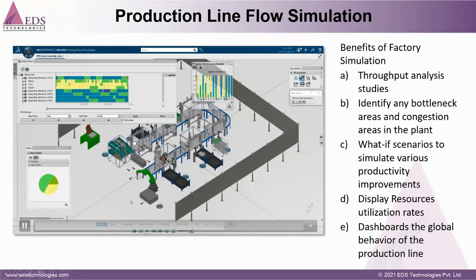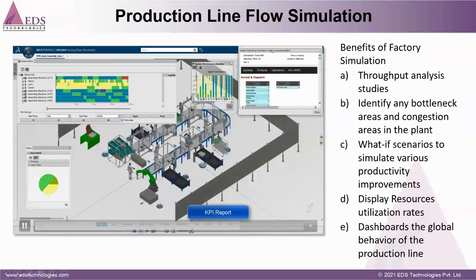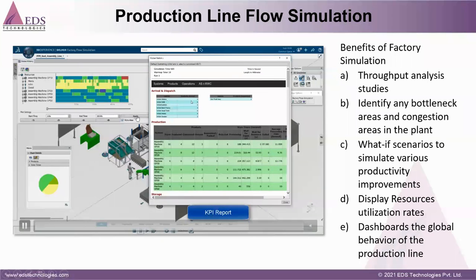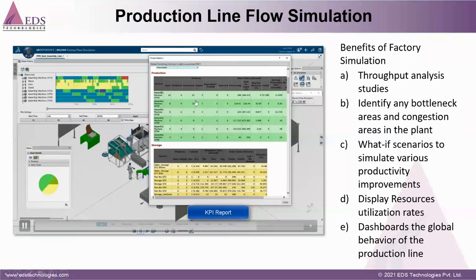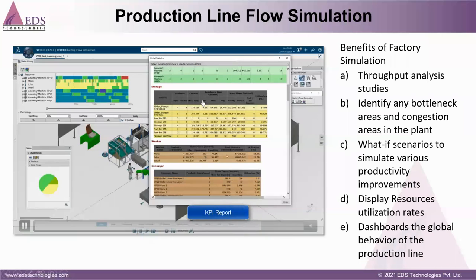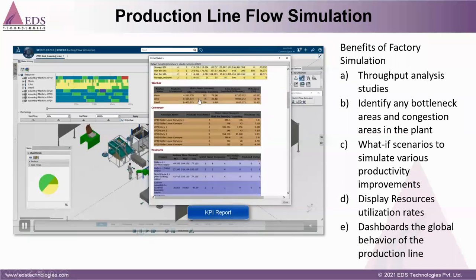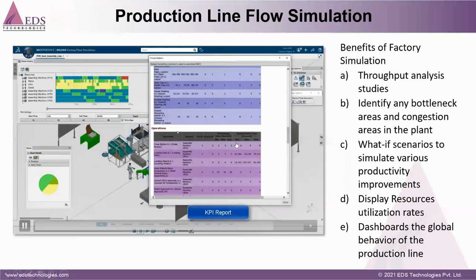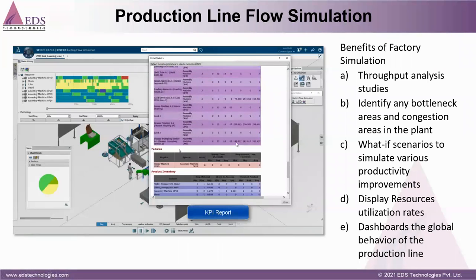Suppose we do not identify this in the design phase and we release to production, then it is very hard to optimize the process. Also we can calculate the KPI, that means key performance indicator, for the worker, for the machine, for all those things, and we can export and give this report to the management.